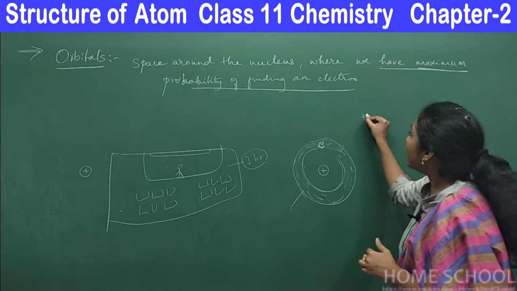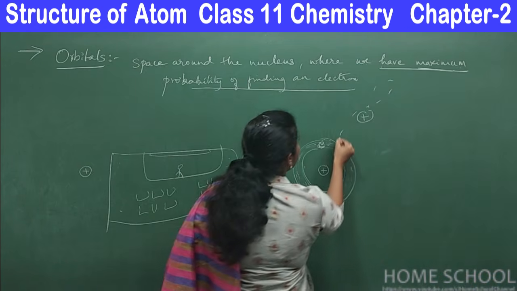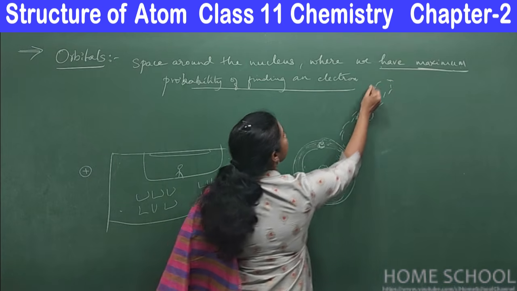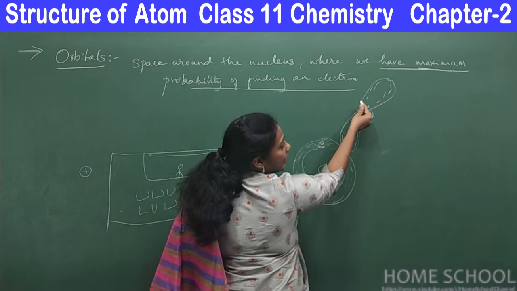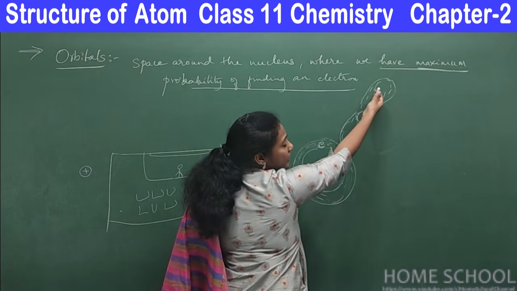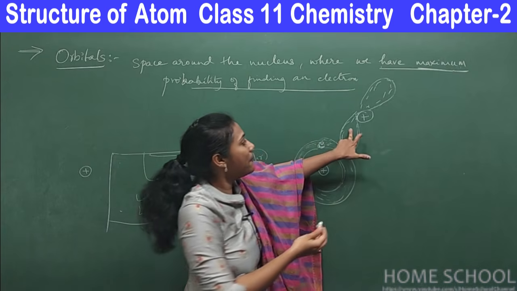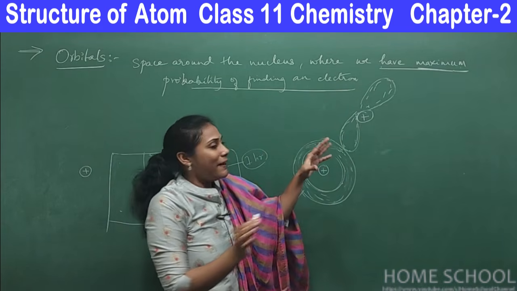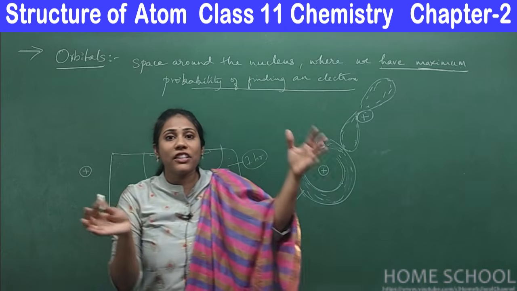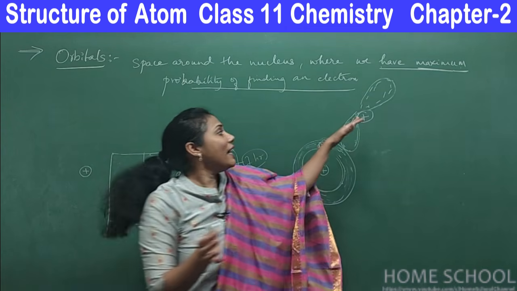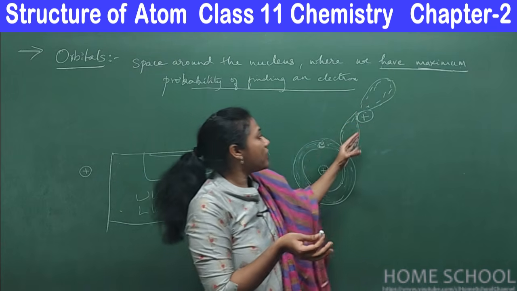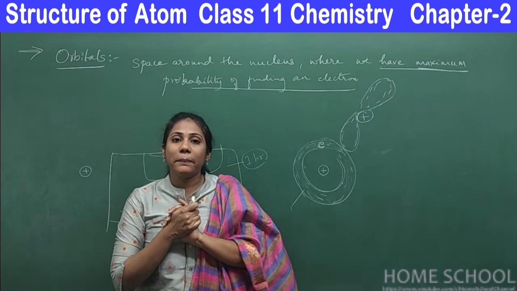In case the electron moves like this, you see, then this space I will call one orbital. You can check, the shape is different here. Here the shape is circular. So it depends on in what direction, in what shape the electron is moving, that region we are calling orbital.